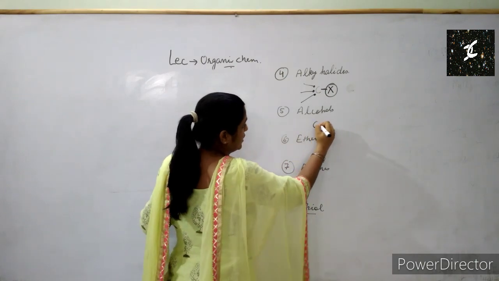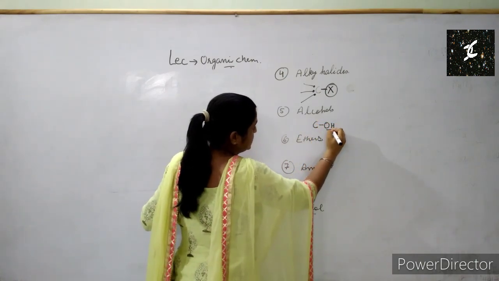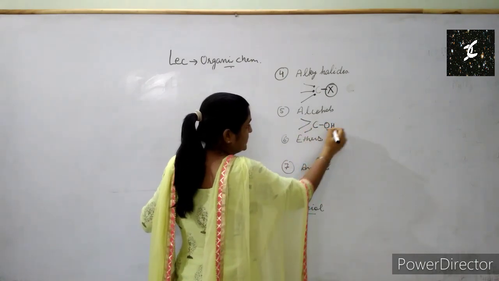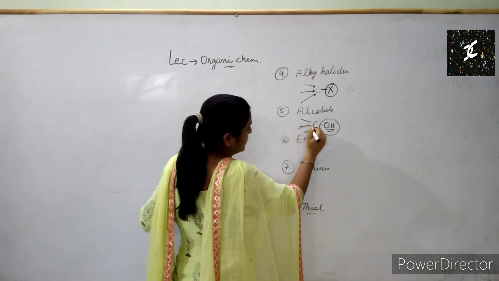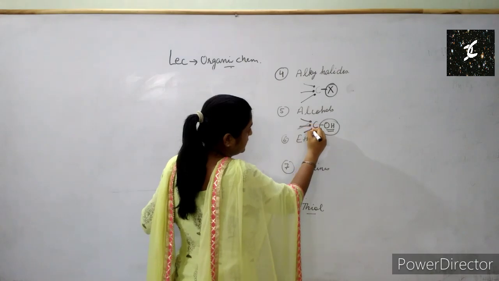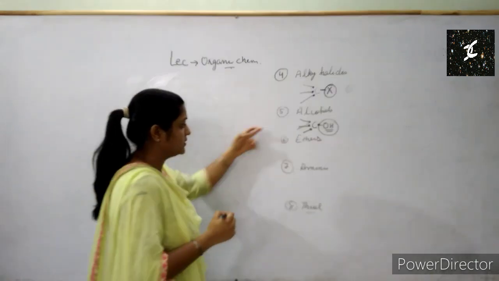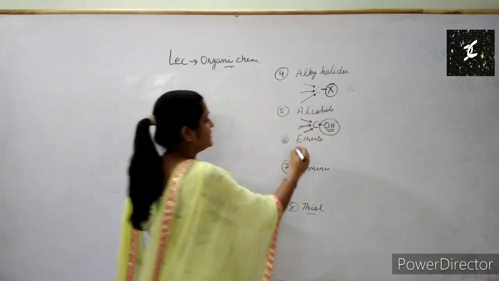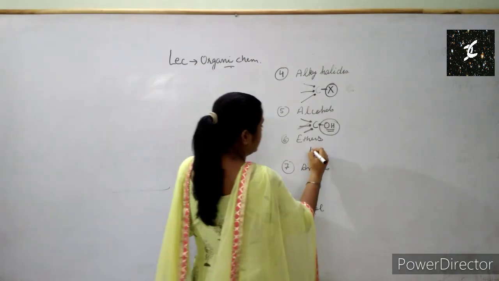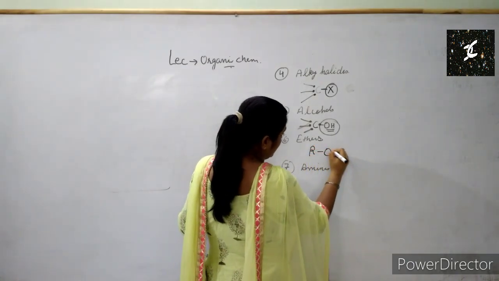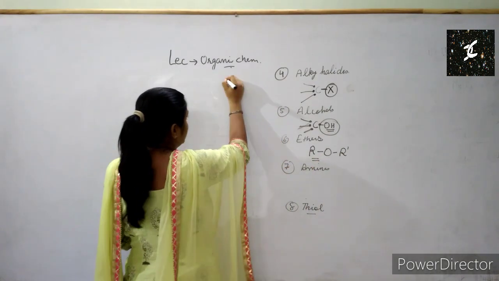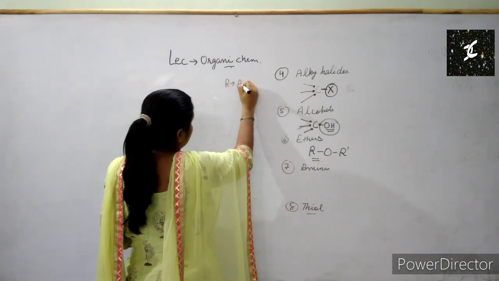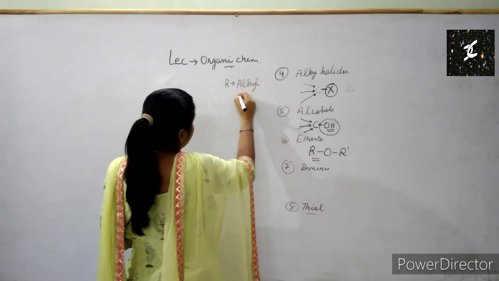Next we have alcohols. This is the functional group and this one is the structure. We have the same 4 bonds at the carbon. Clear? Next we have ethers. Ethers are R, O, R dash. R can be any alkyl or aryl group.